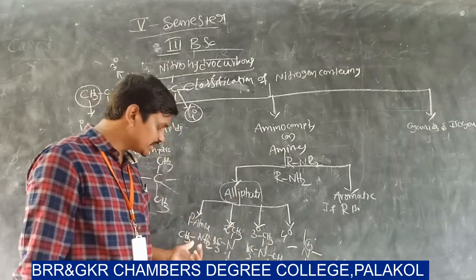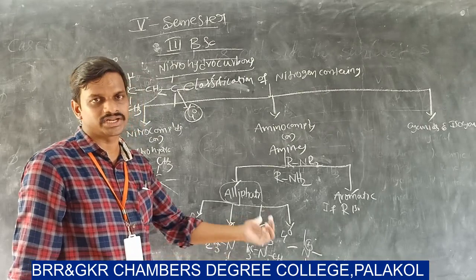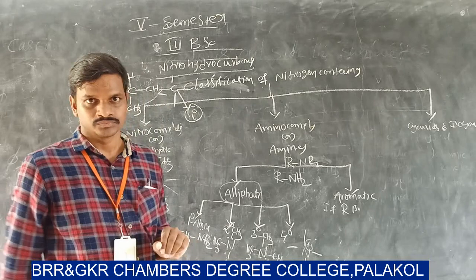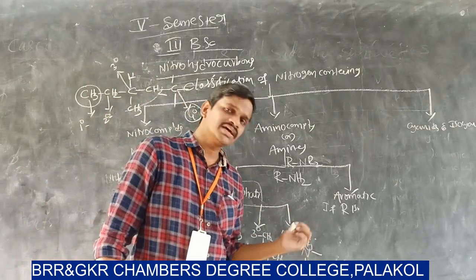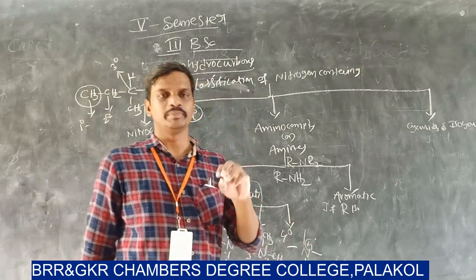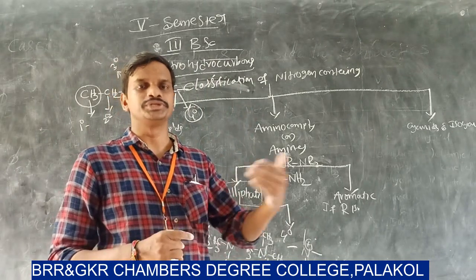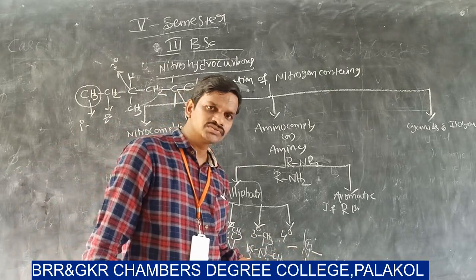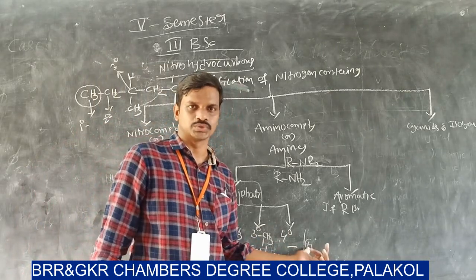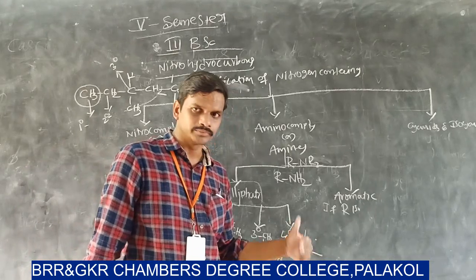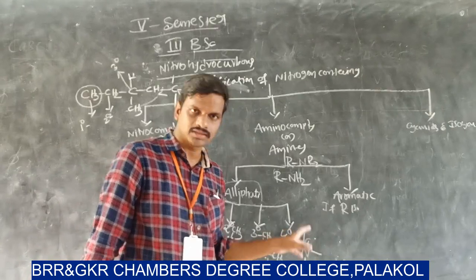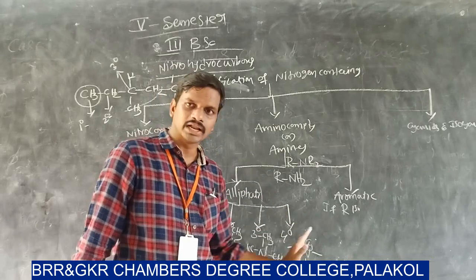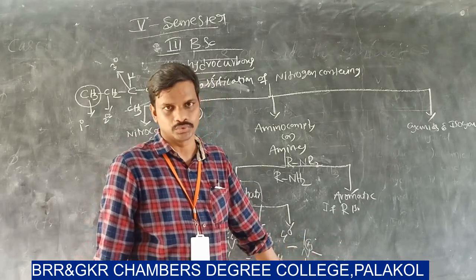But in the remaining amines, that is primary amine, secondary amine and tertiary amines, the nitrogen has a lone pair of electrons. The valency of nitrogen is 3. That means the nitrogen forms 3 bonds with other atoms. If a fourth bond is formed, then it gets a positive charge. The fourth bond is formed by the donation of the lone pair of electrons on the nitrogen atom. So in a quaternary amine, the nitrogen carries a positive charge.